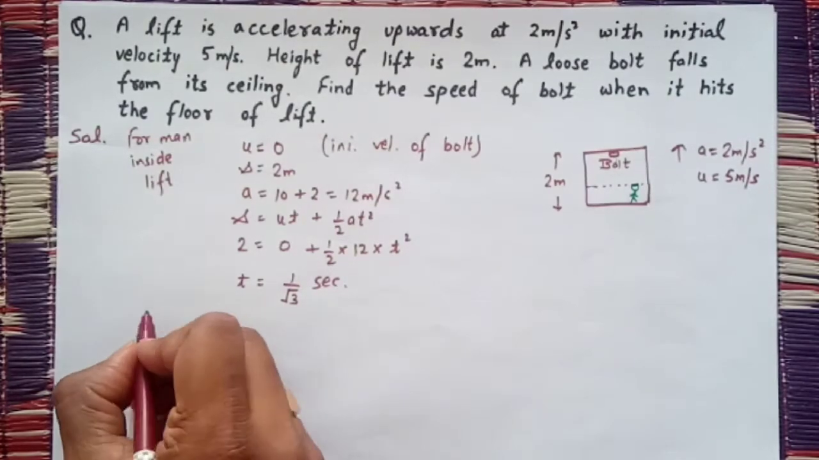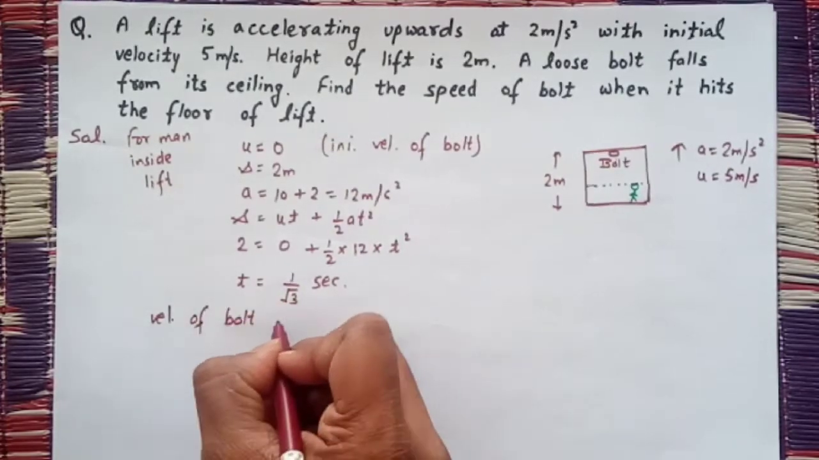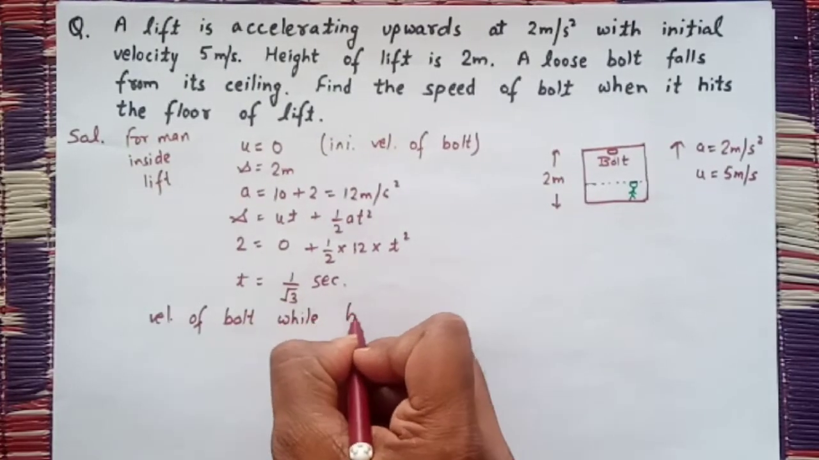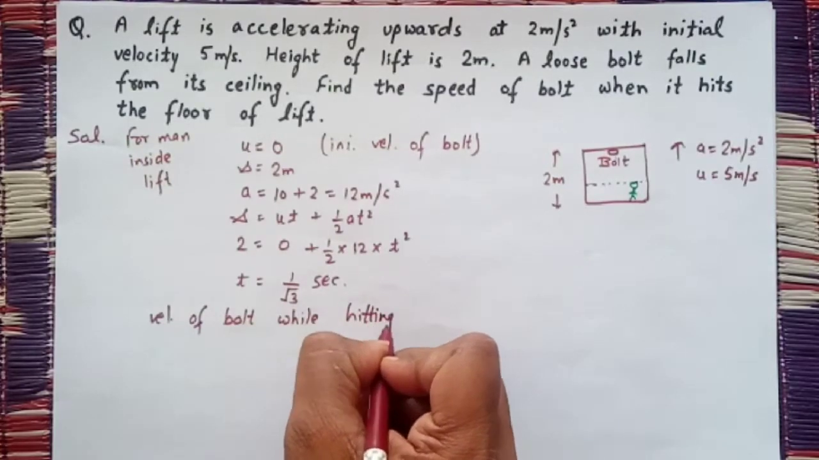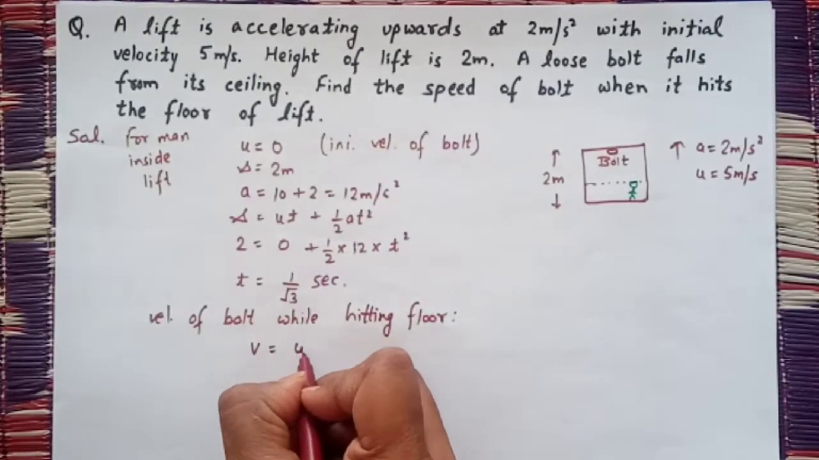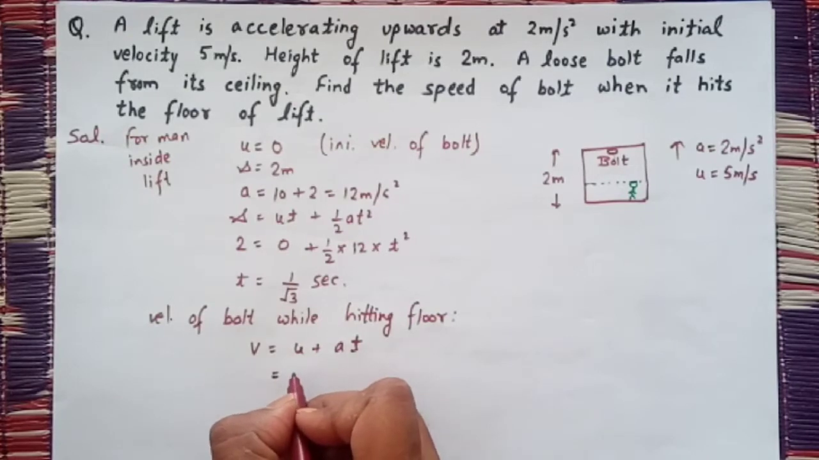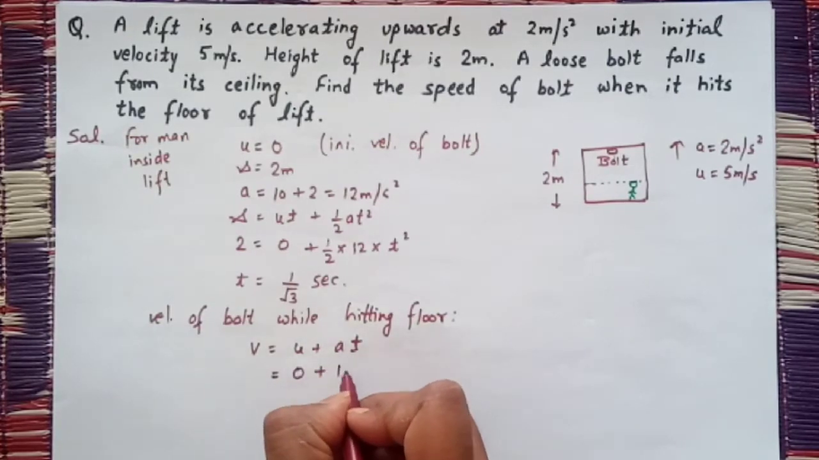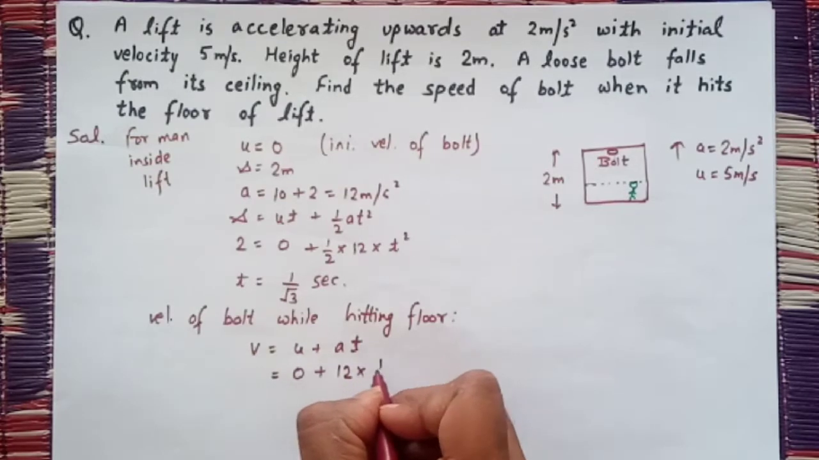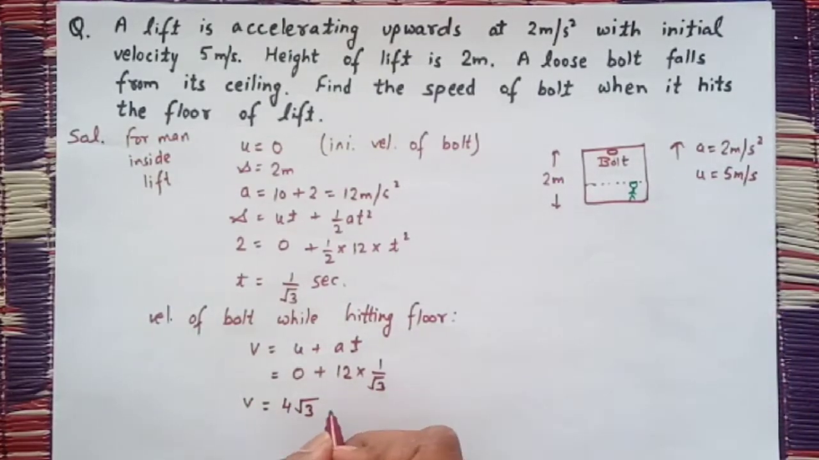Now the question is asking for the velocity of the bolt while hitting the floor. v = u + at. What is u? Initial velocity, according to the man, will be 0, acceleration is 12 and time is 1 by root 3. So the velocity of the bolt while hitting the floor of the lift will be 4√3 meter per second.